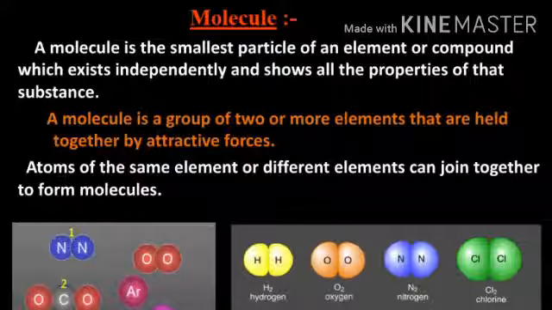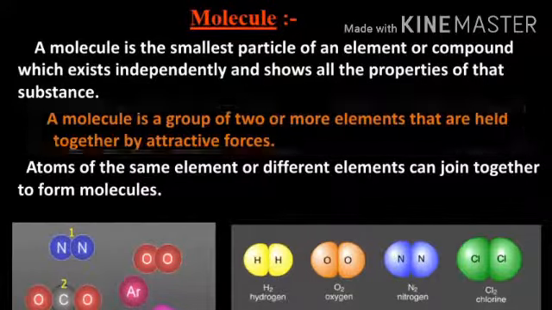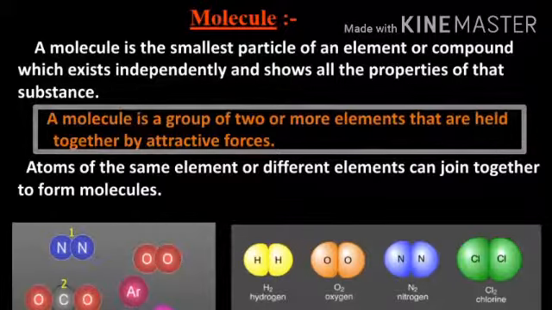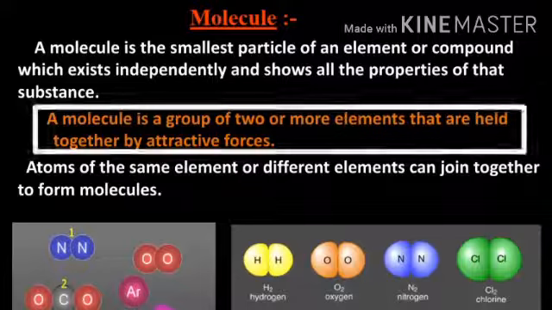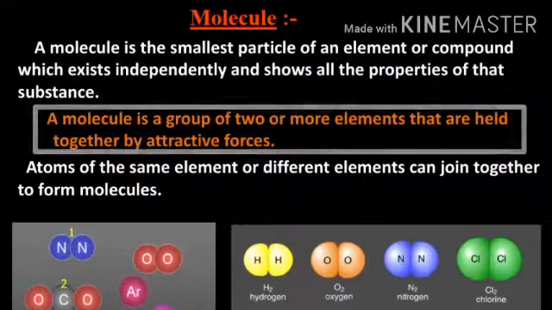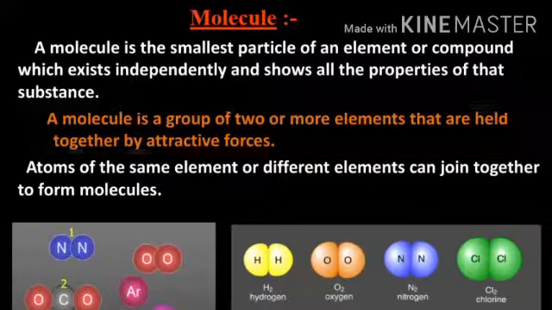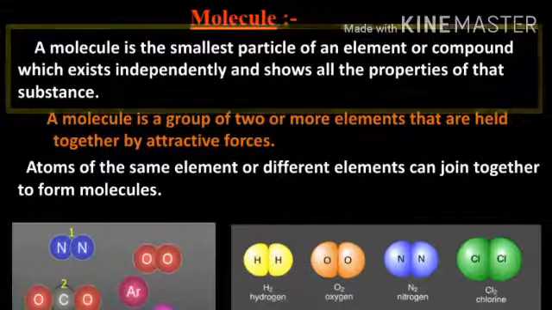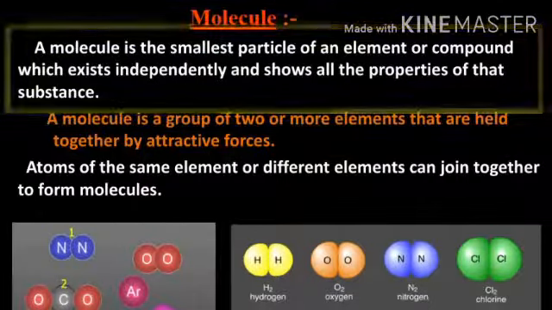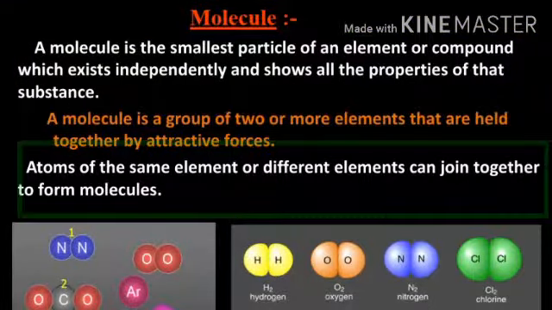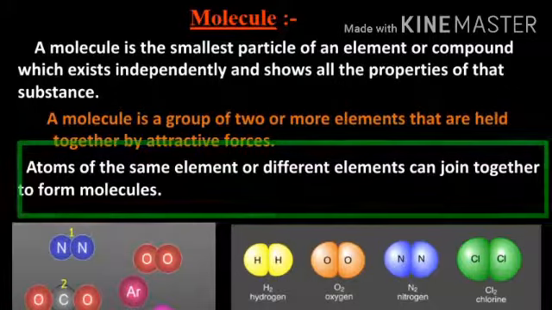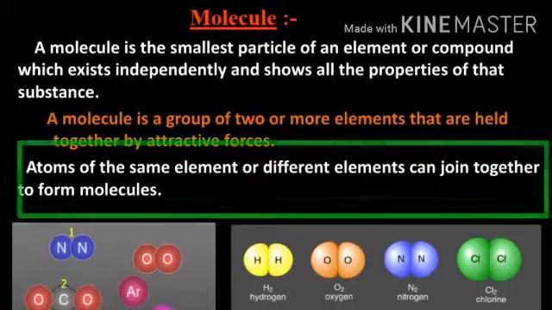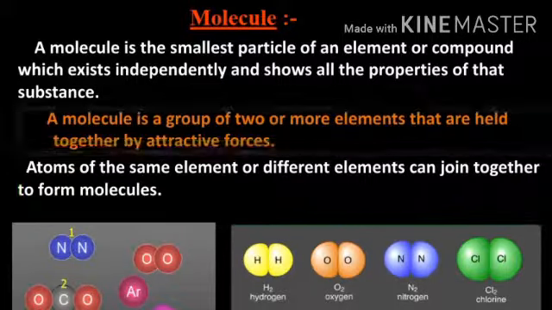Now let us find the answer for what is a molecule. A molecule is in general a group of two or more atoms that are chemically bonded together by attractive forces, that is, tightly held together by attractive forces. A molecule can be defined as the smallest particle of an element or a compound that is capable of an independent existence and shows all the properties of that substance. Atoms of the same element or of different elements can join together to form the molecules.